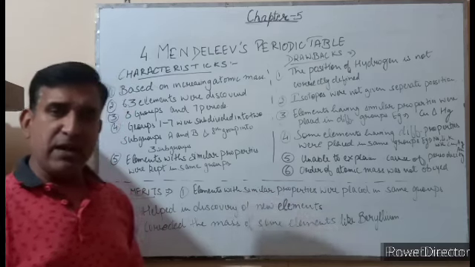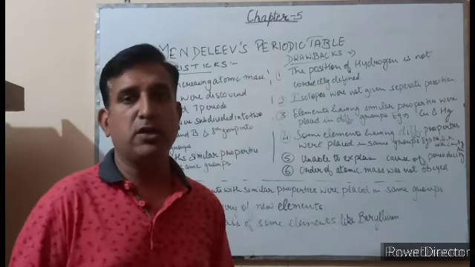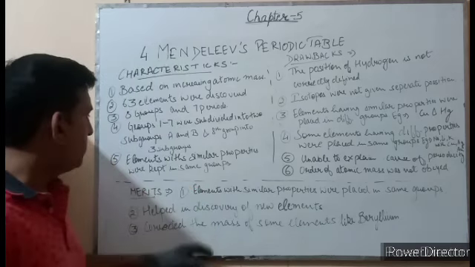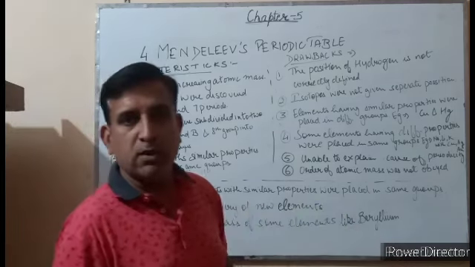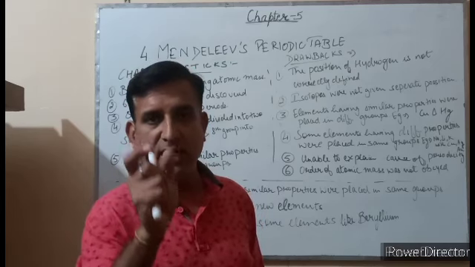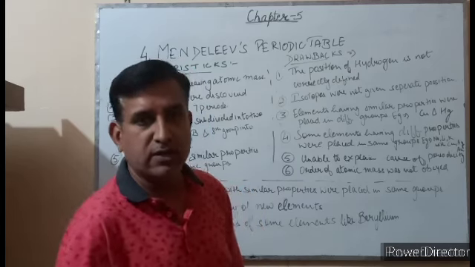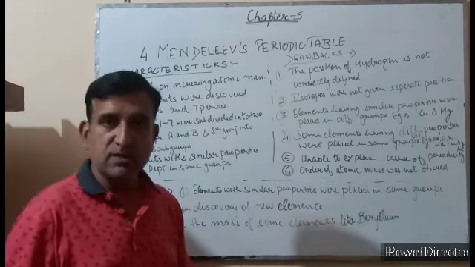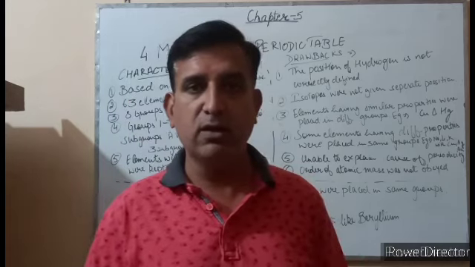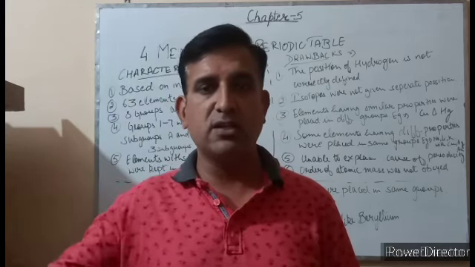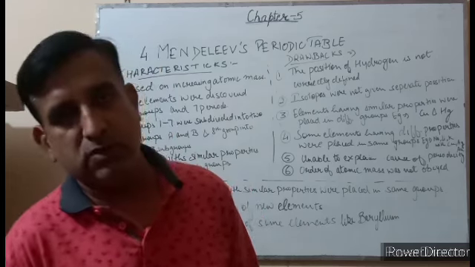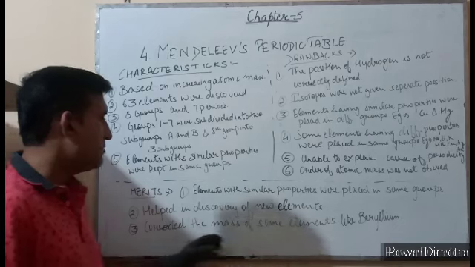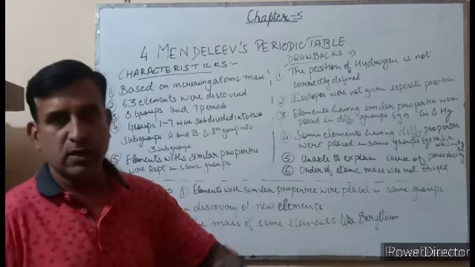And what were the merits of the Mendeleev periodic table, due to which it became very popular at that time? Those merits were, first, elements with similar properties were placed in the same group. So if we study the properties of one element, the properties of other elements can be predicted very easily. Second, it helps in the discovery of many new elements, as Mendeleev left some gaps in his periodic table depending on chemical properties and increasing atomic mass, and he predicted some new elements, and later on those elements were discovered also.